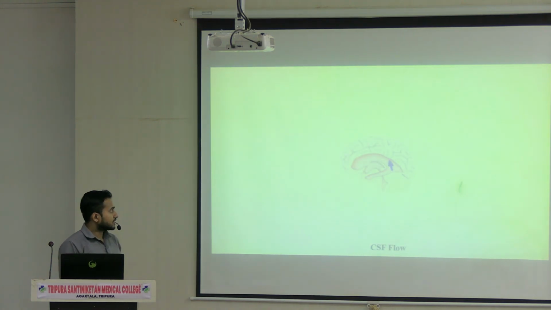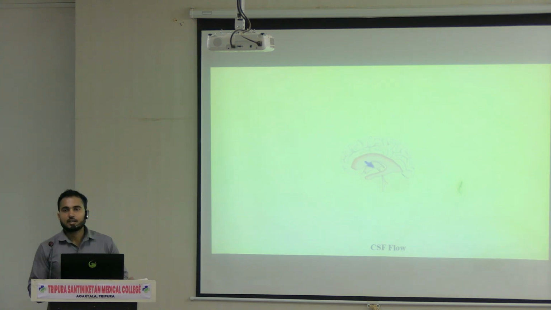Now see, this is a diagram where you can see the direction of the flow. This is the direction of the flow of CSF. With the help of the arrows, you can see the direction of the flow of CSF into the ventricular system, and ultimately it is reaching the central canal, and along with that it is also reaching the cisterns.